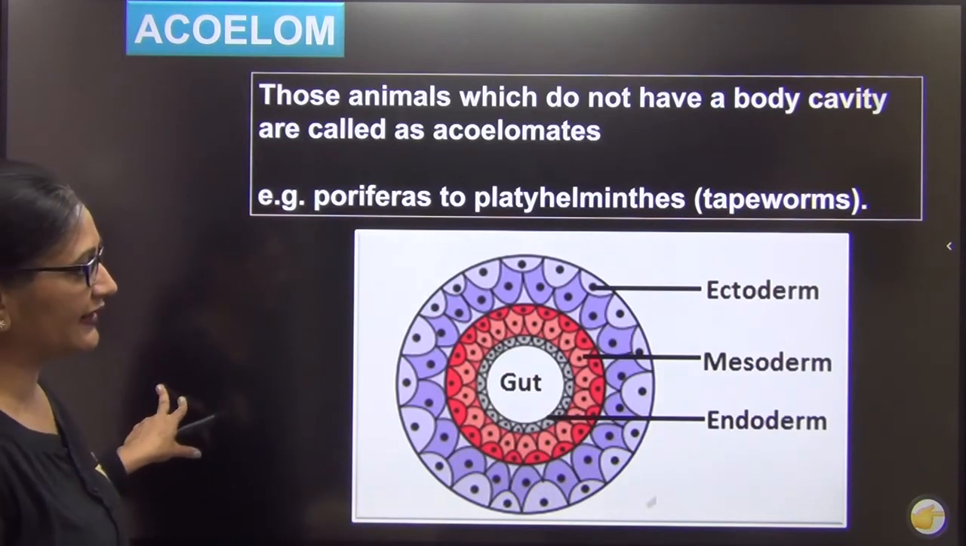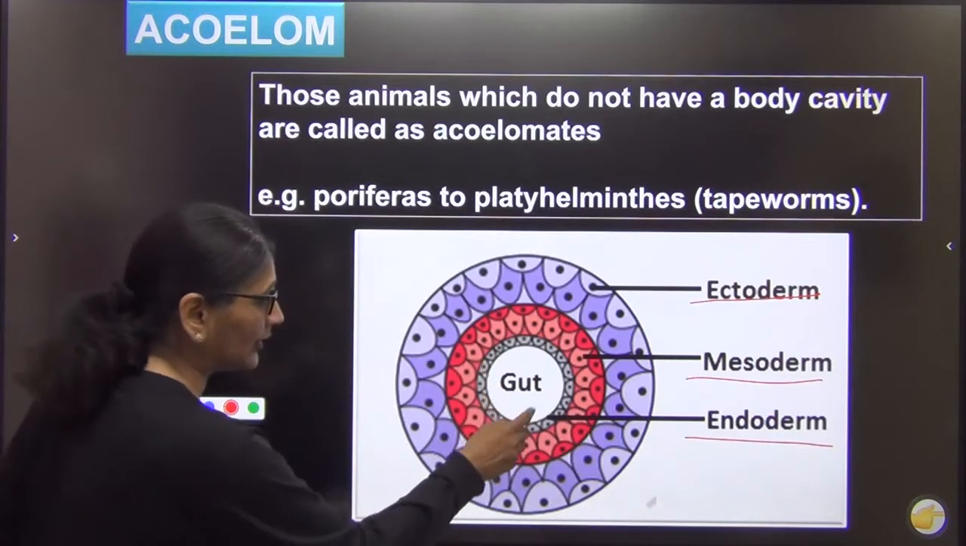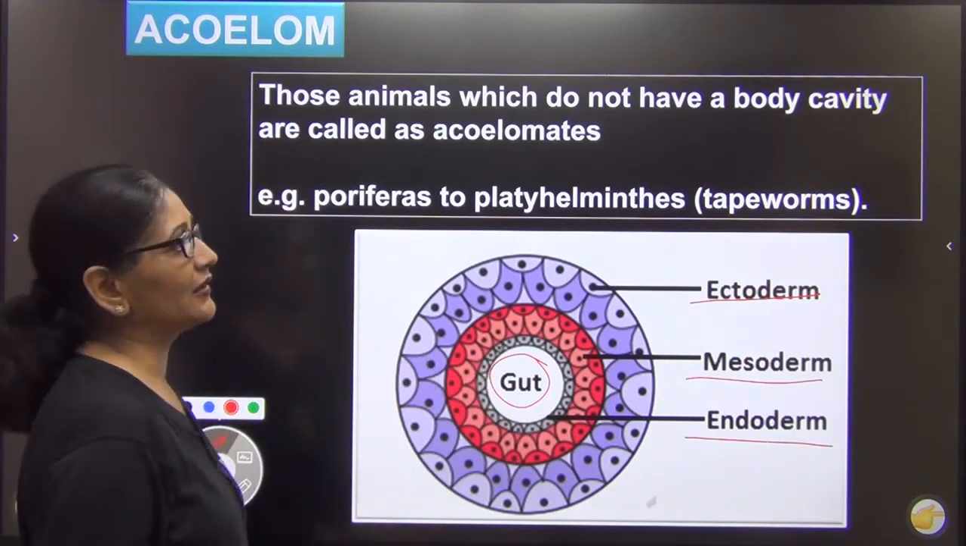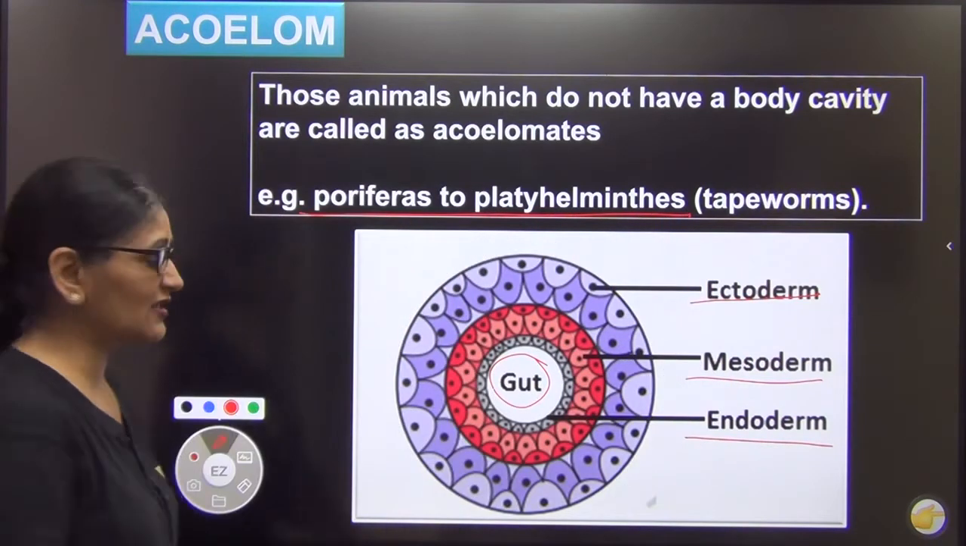You can see it very clearly here. Here you have an ectoderm, you have a mesoderm, here you have endoderm. There is no extra cavity other than the gut. Such animals are called acoelomate. I told you it is from Porifera to Platyhelminths. I just now told you.